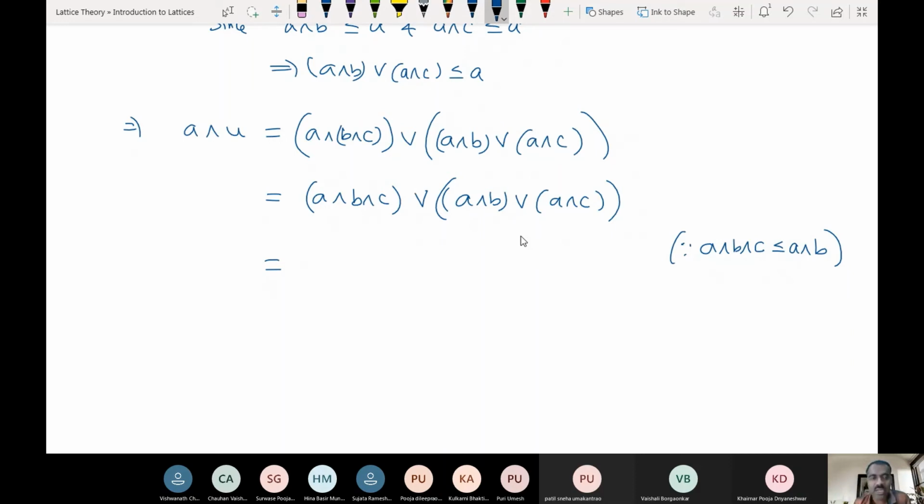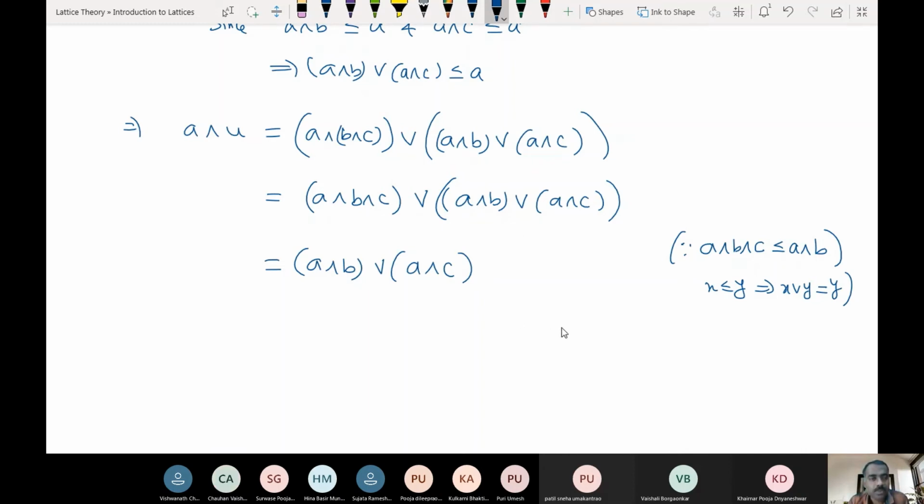So when you are taking the join, you are not getting anything. What we are using is the fact that if X is less than or equal to Y, then X join Y is the same as Y. That means X is not going to contribute anything. So therefore, this is the same as A meet B joined with A meet C. Is this clear?